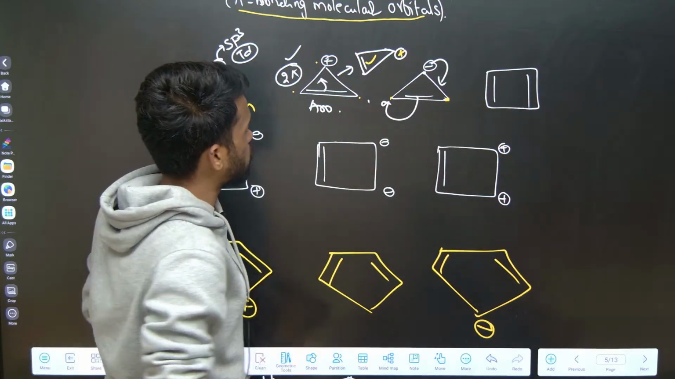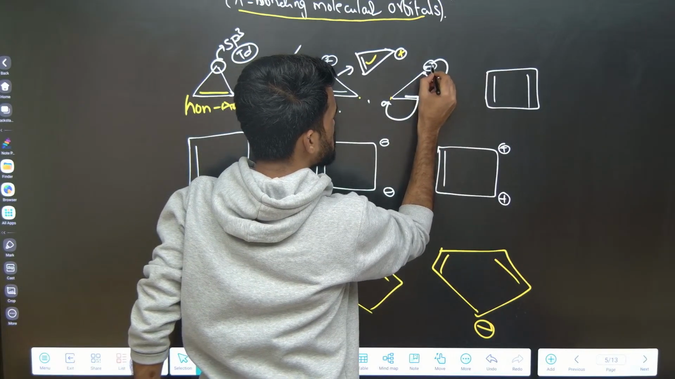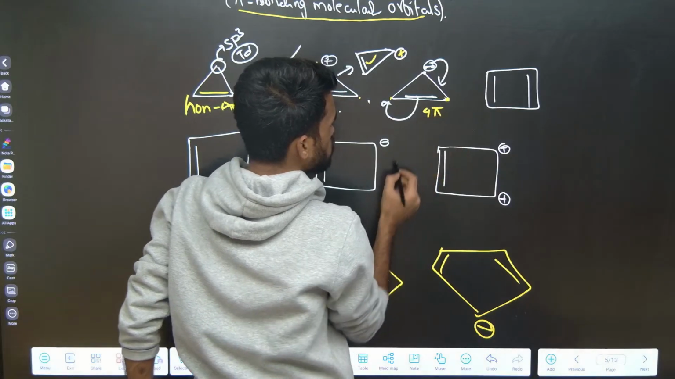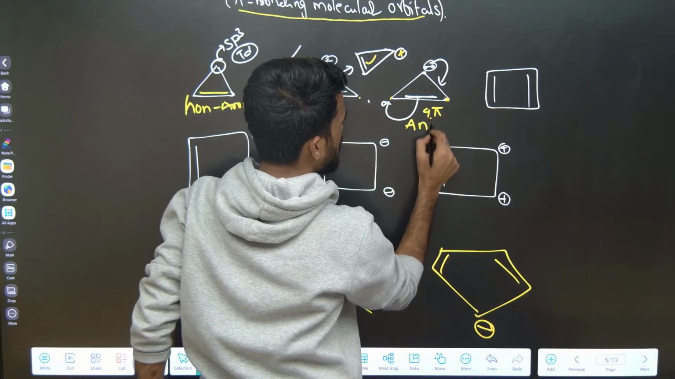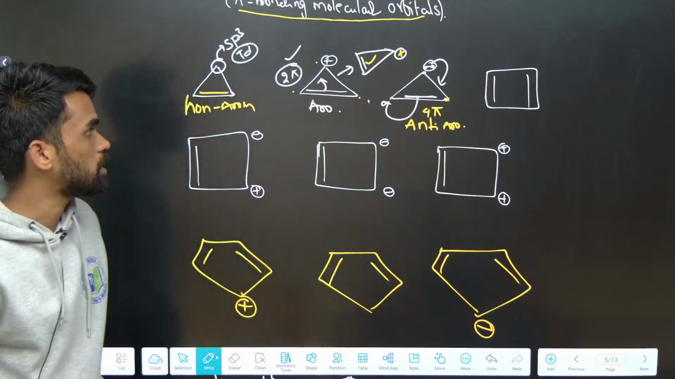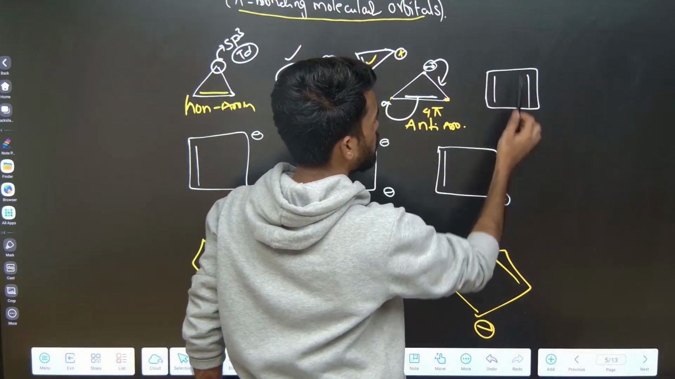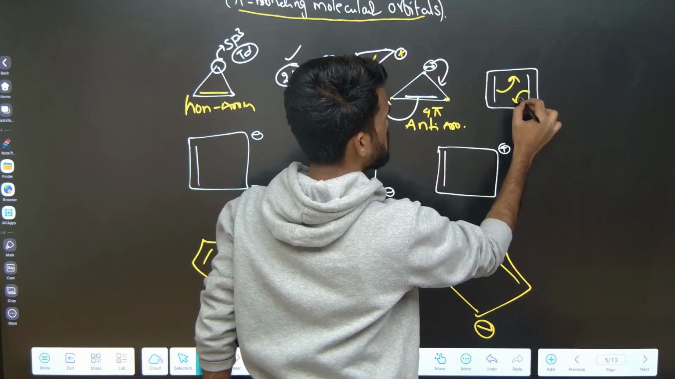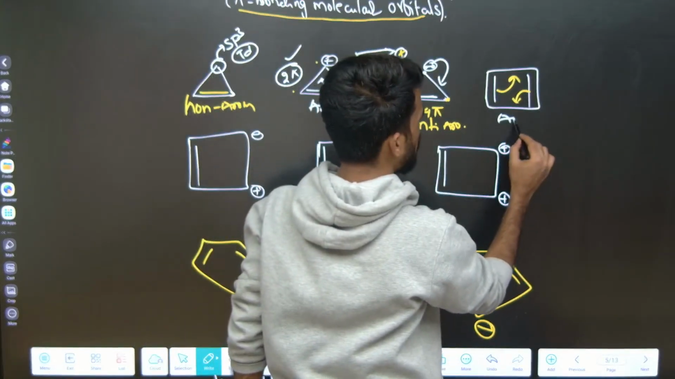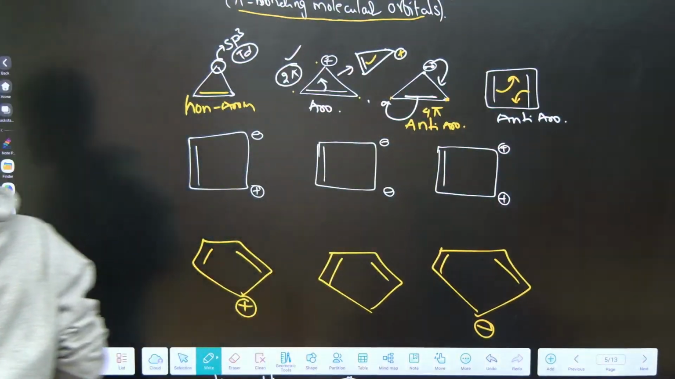But how many pi electrons are there? So these are 2 pi electrons. Again, this is negative charge, means this is also 2 pi electrons. So totally 4 pi electrons are resulting here. If it is 4 pi electrons, you can say this is an anti-aromatic compound. Next, what about this compound? It is cyclic, planar, complete conjugation is also present, cyclobutadiene. So it is also anti-aromatic. Like this you need to identify all the structures.